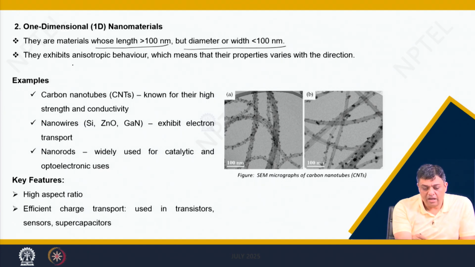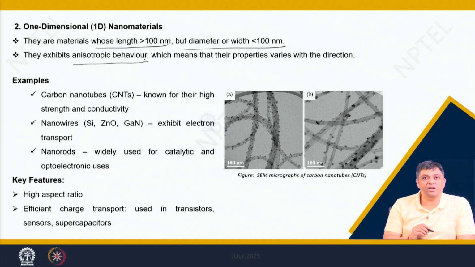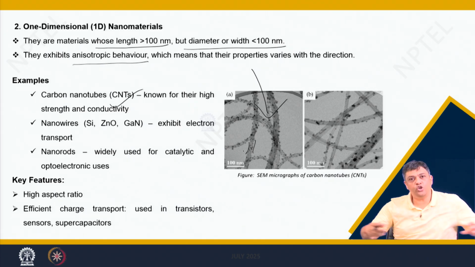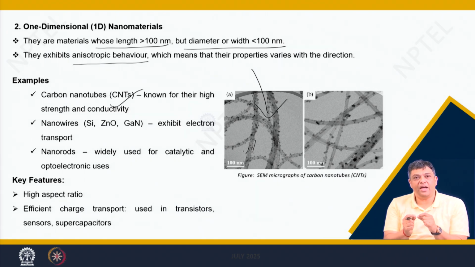Therefore, they have anisotropic behavior. That means their properties vary when you move from one direction to the other. Examples could be carbon nanotubes, which are given here. You can see these are tubular morphologies, long tubes, but their width and diameters are quite small.